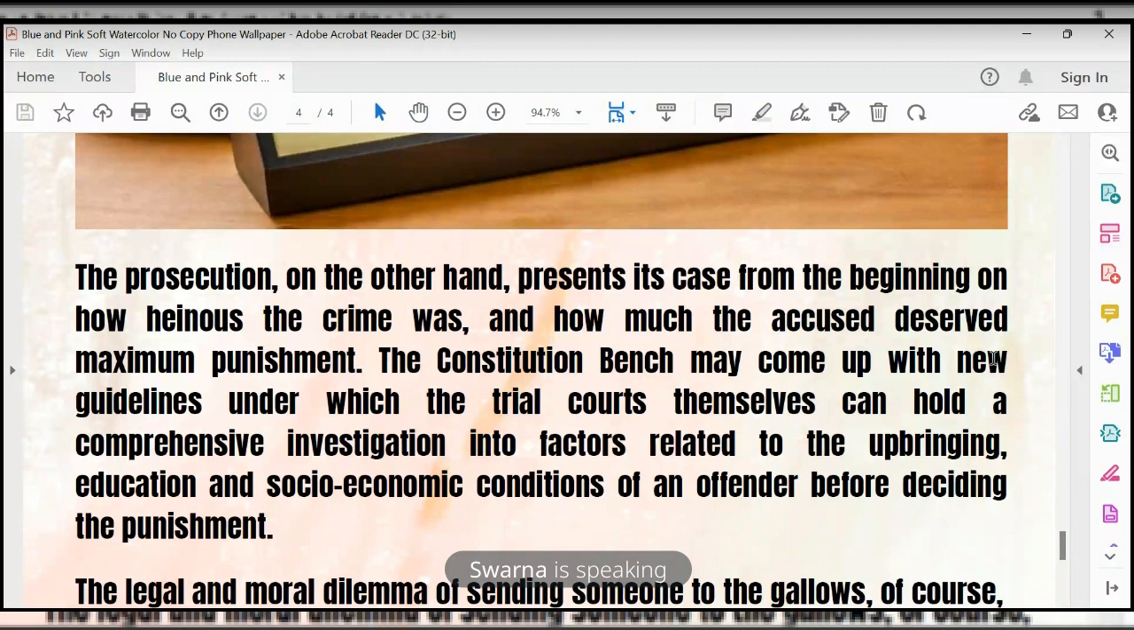They may come up with guidelines under which trial courts themselves can hold a comprehensive investigation into factors related to the upbringing, education, and socio-economic conditions of an offender. Means before punishing him, the trial courts themselves can hold a comprehensive investigation. They have been given the opportunity to investigate upbringing, education, and socio-economic conditions of the offender before punishing him. That's it. Please scroll.